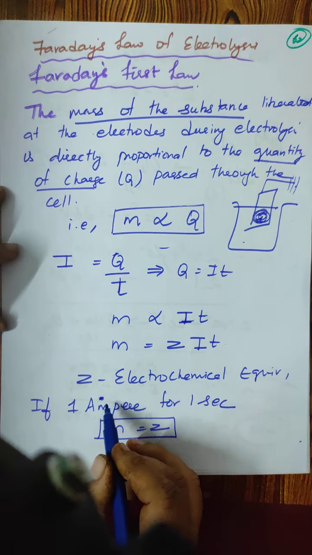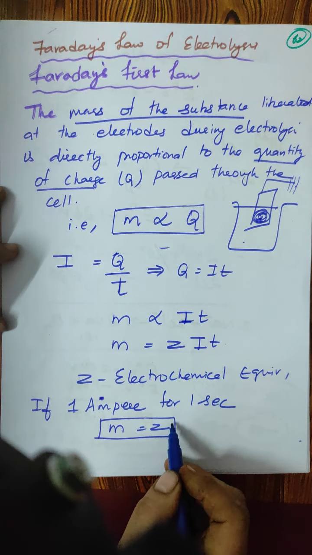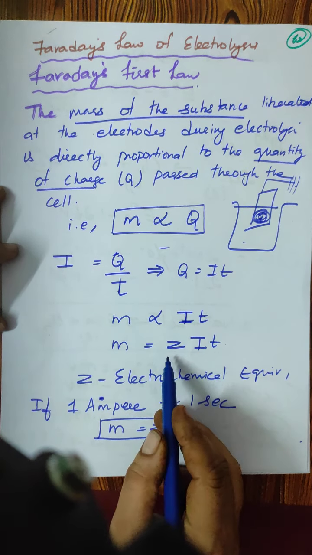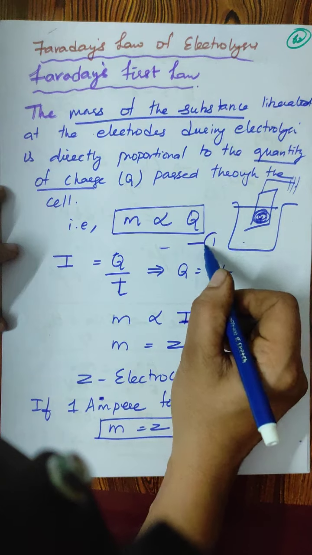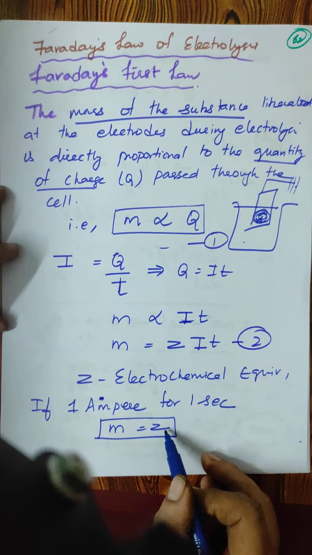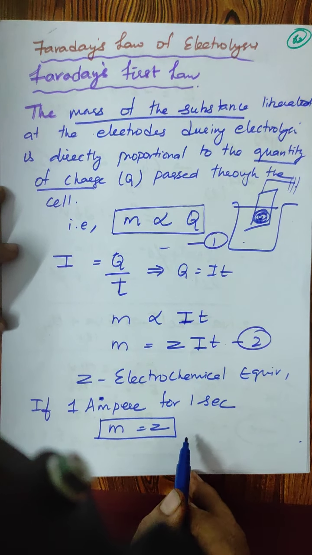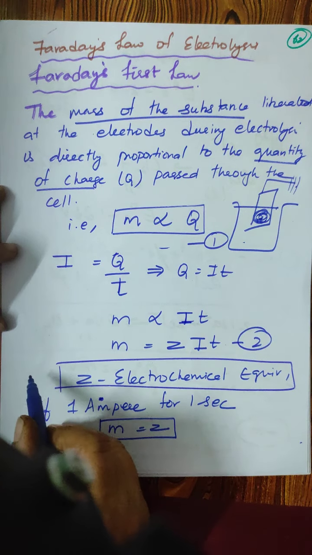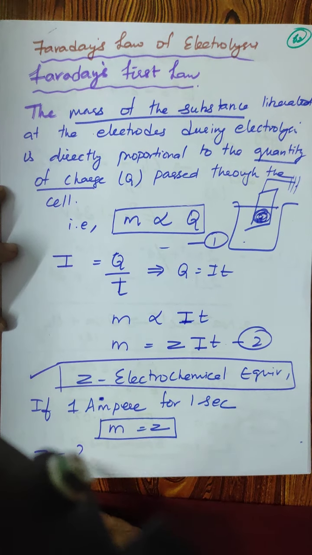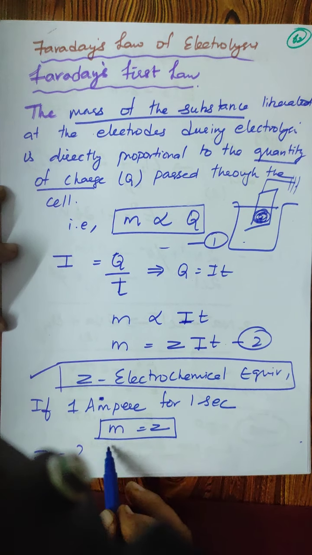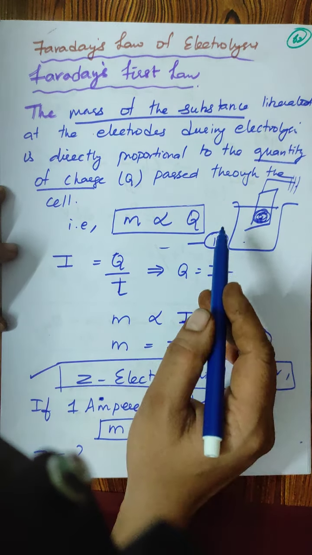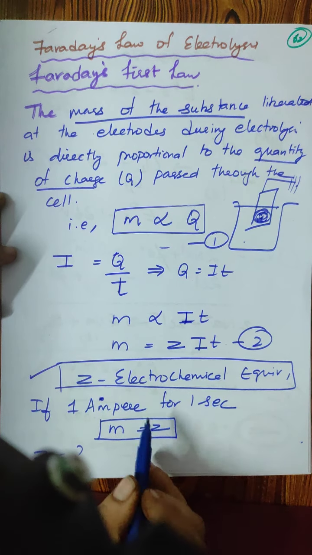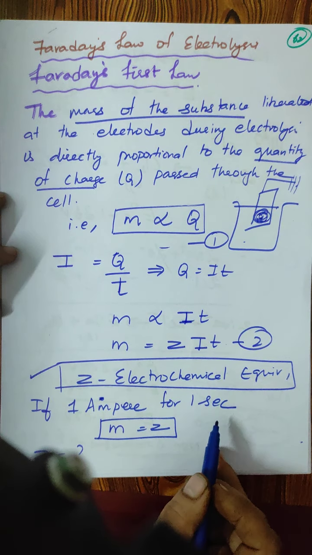When 1 ampere current is passed through the cell for 1 second, in such a case, let me take this as the first equation and this as the second equation. The second equation becomes m is equal to Z. So what is Z, students? Z is nothing but the electrochemical equivalent. How would you define Z? Z, the electrochemical equivalent, is defined as the amount of substance deposited or liberated at the electrode when 1 ampere current is passed through it for 1 second.